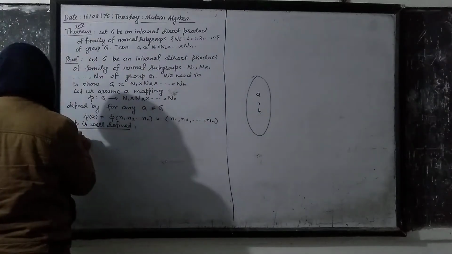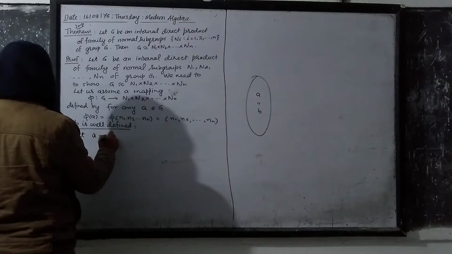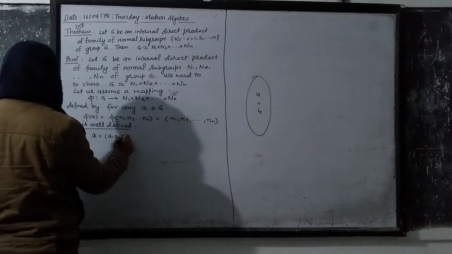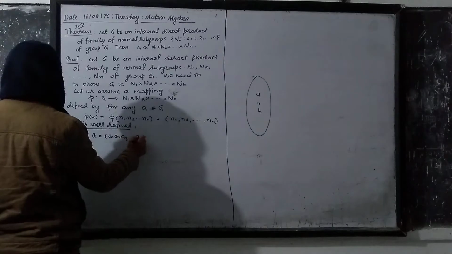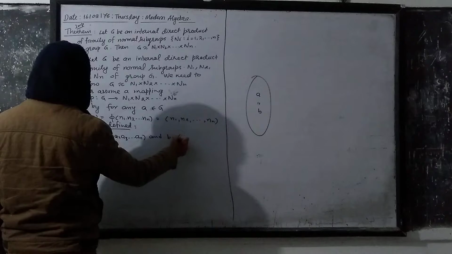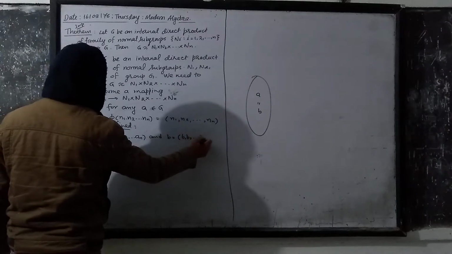Let us suppose that A is equal to a1, a2, a3 up to an, and B is another element that can be written as b1, b2 up to bn.